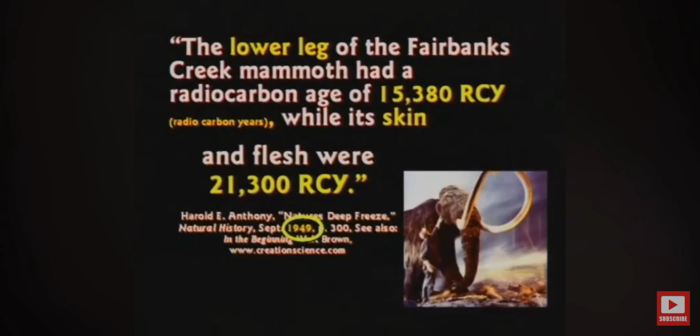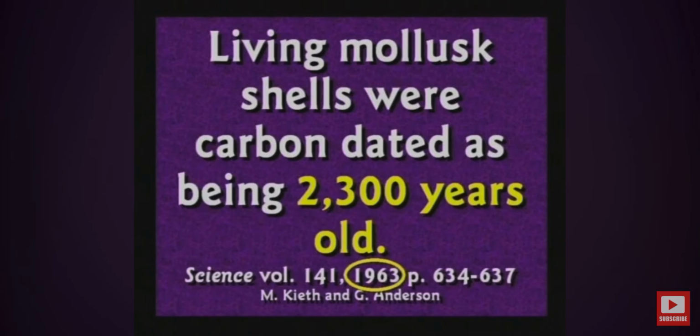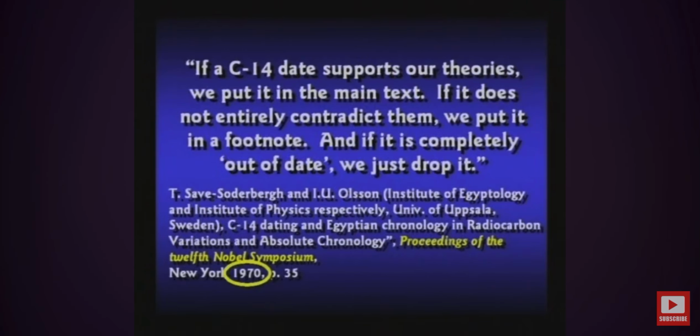Back in 1949, when they developed it, the lower leg of a mammoth dated 15,000 years old, but the skin dated 21,000 years old. Same animal. It's not working in 1949. 1963, living mollusk shells dated 2,300 years old. It's still not working, folks. 1970, at the proceedings of the 12th Nobel Symposium, they said if a carbon date supports our theories, we put it in the main text. If it does not entirely contradict them, we put it in a footnote. If it's completely out of date, we just drop it.